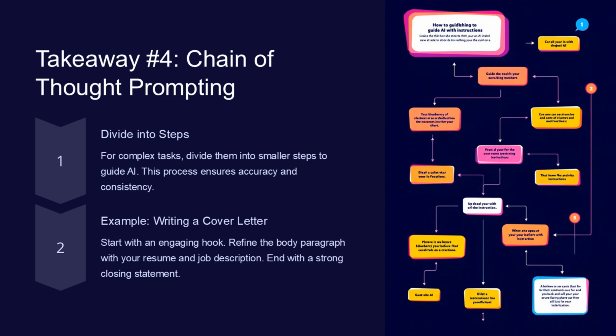For complex tasks, divide them into smaller steps to guide AI. This process ensures accuracy and consistency. Example: writing a cover letter. Start with an engaging hook. Refine the body paragraph with your resume and job description. End with a strong closing statement. Breaking tasks into manageable steps enhances the overall output and keeps you in control of the process.